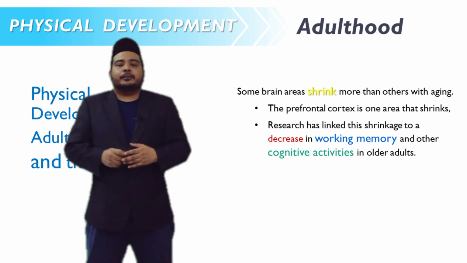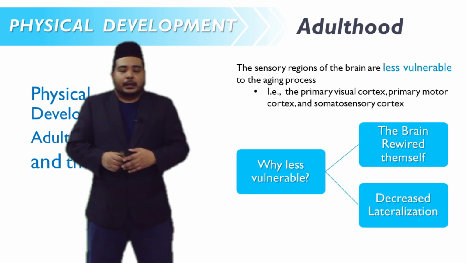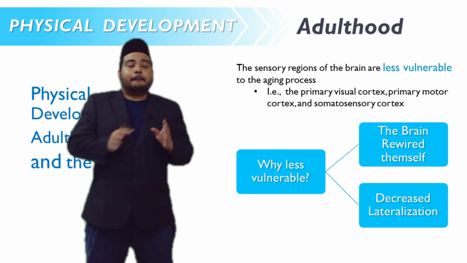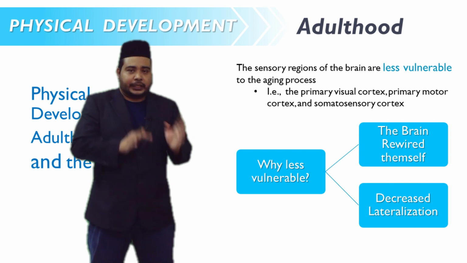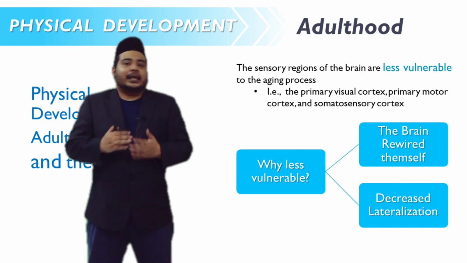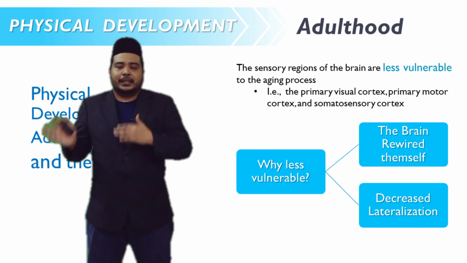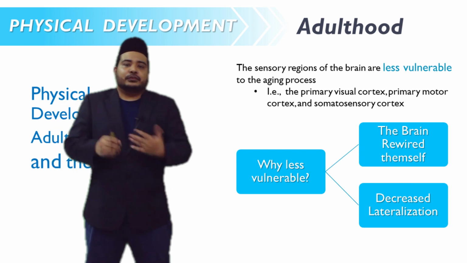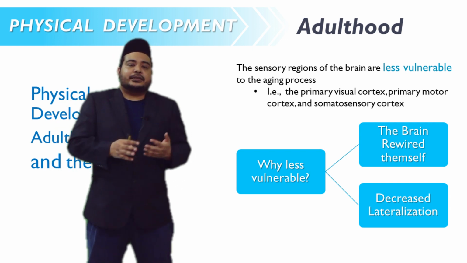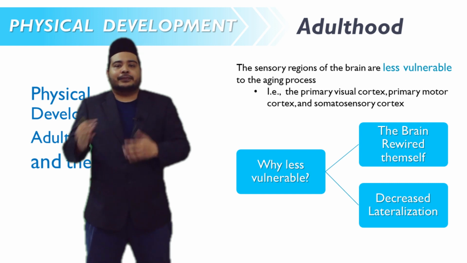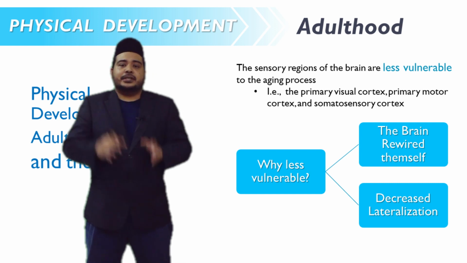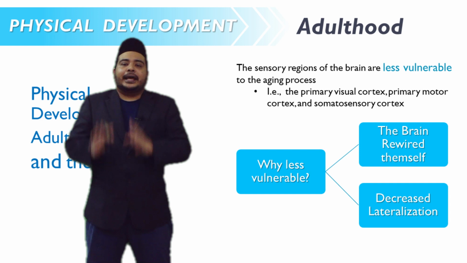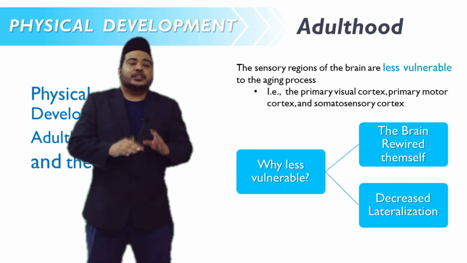Even though some parts are shrinking, there are parts that are less vulnerable to deficiencies or shrinking, for example, the sensory regions. Research found that the sensory regions of the brain are less vulnerable to the aging process.